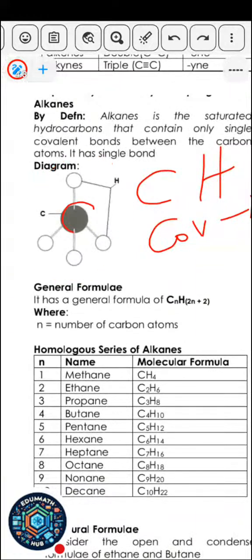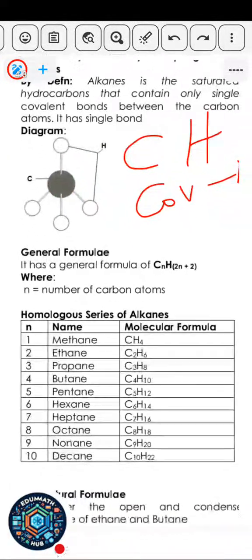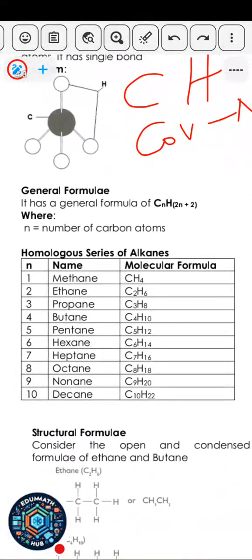You can see it has only one carbon atom, which is signified with this black circle here. These white circles here are hydrogen. So it has 4. So this is CH4. So the structure of methane. So they have a general molecular formula, which is CnH2n+2.